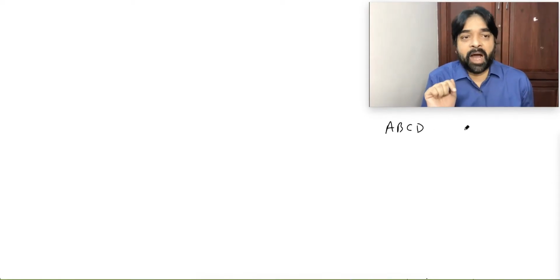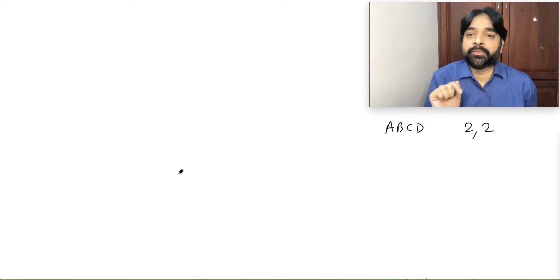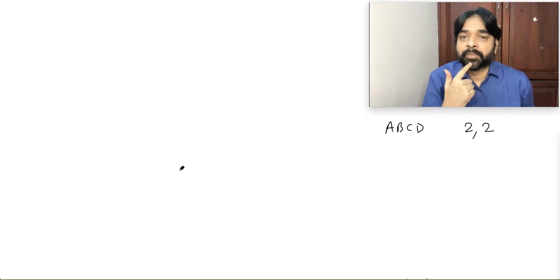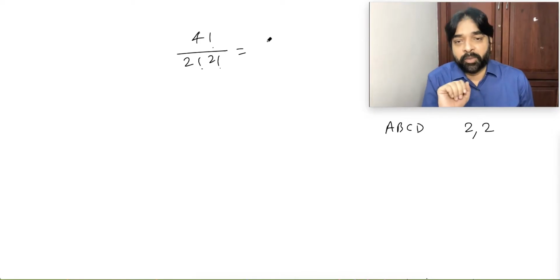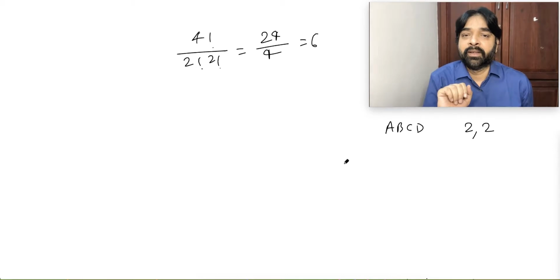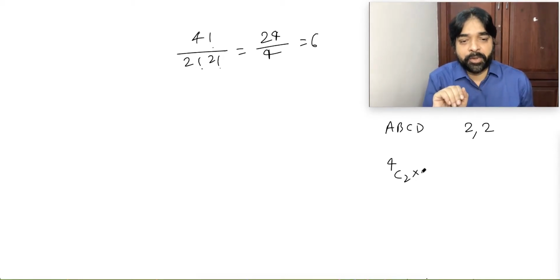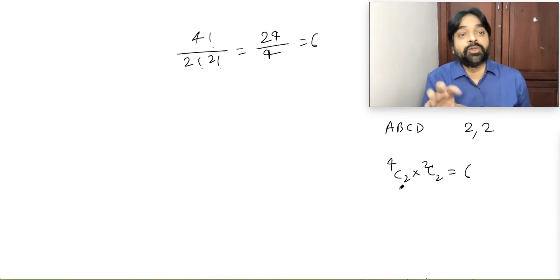A, B, C, D. Now this time I want to make 2 groups, 2 and 2. Each group contains how many objects? 2 objects. Let's do it manually. So I will say 4 factorial by 2 factorial, 2 factorial. Order not important. So we get 24 divided by 4. That will be 6. Yes or no? Let's go the other way. So I'll say 4C2 into 2C2. Perfect. Both answers matching. Let's do more manual.